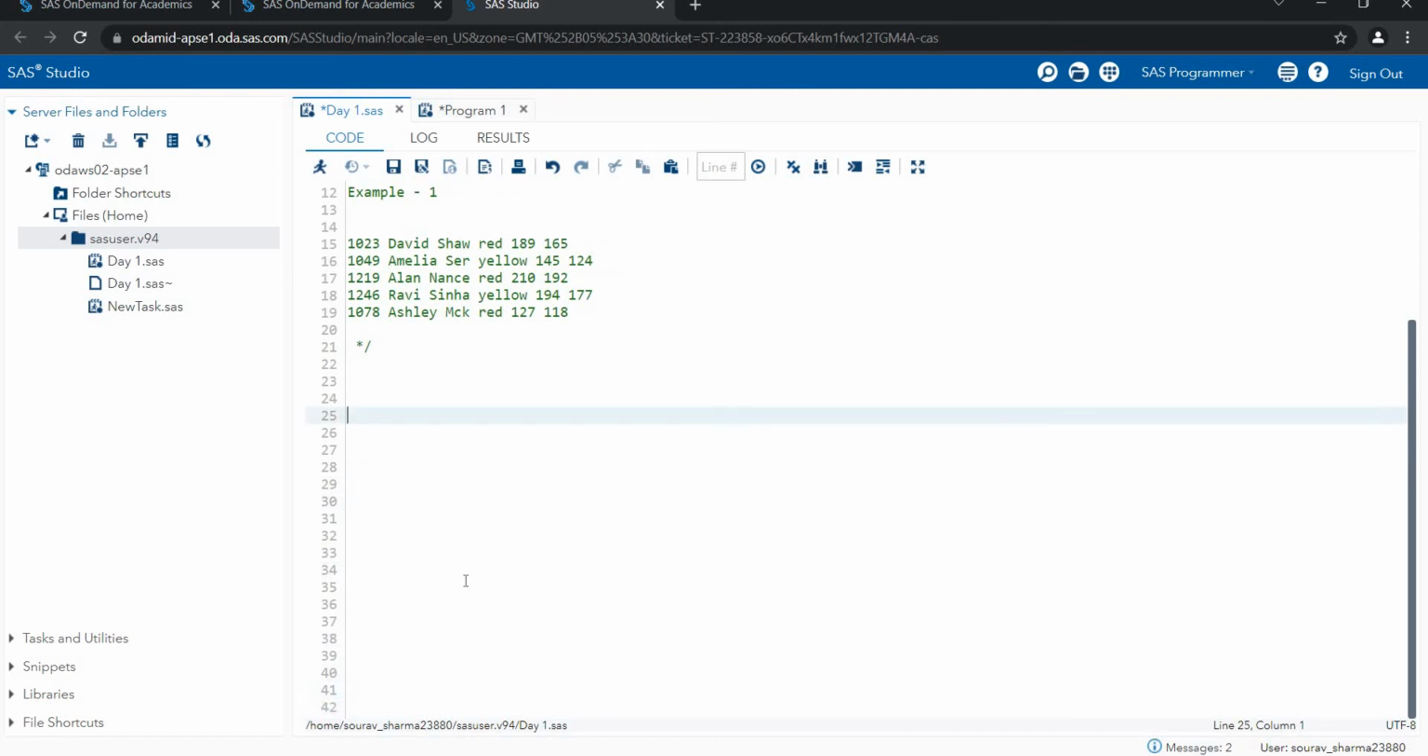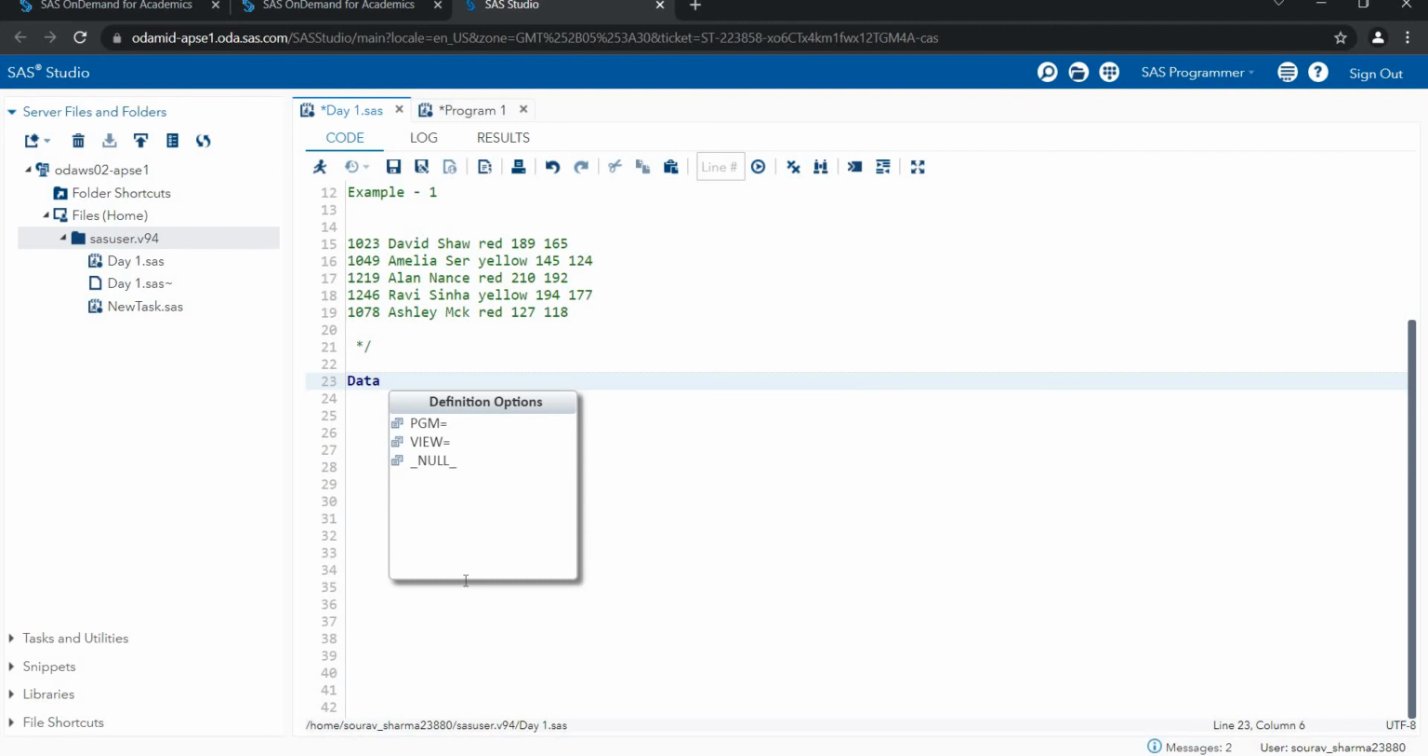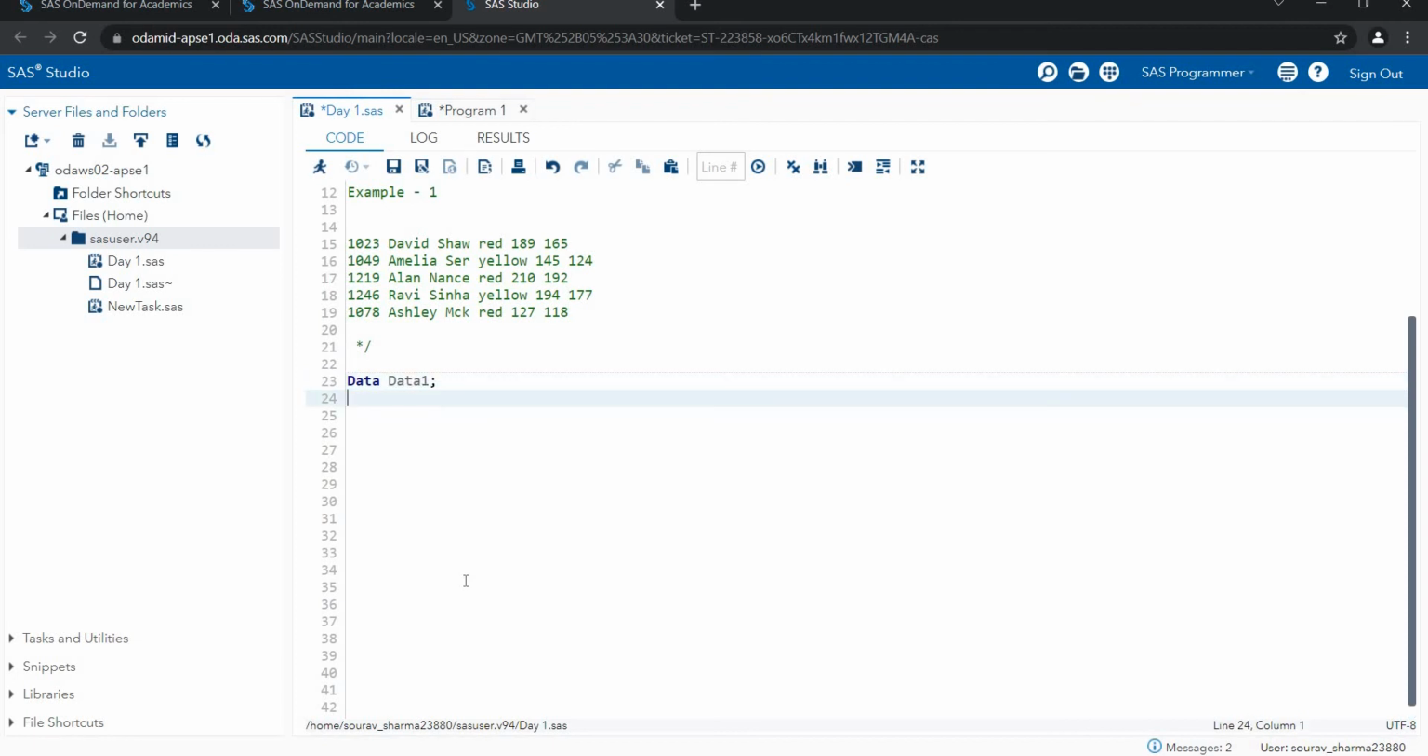We need to start with the data step. Data, then let's suppose my data name is data1. This is my data name. Next is the input. I am writing the input statement because I need to input this data. I need to rename the column headers of this data, and that's the reason I'm writing the header names here. In input we write the header names, which you can also call variables.